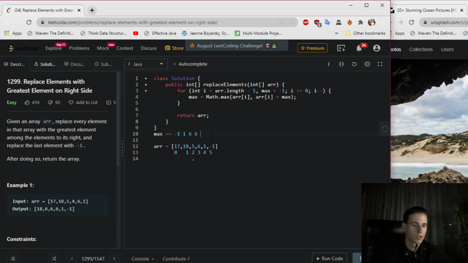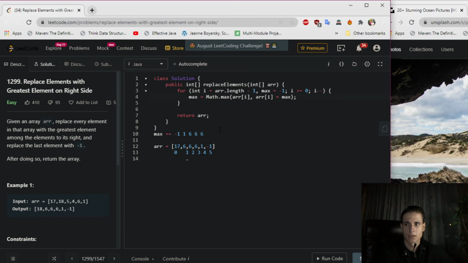So you say you got 6, then you decrement I by 1 again, and you have 18, or just here of course you have 6 as well, and here you have 6, right, because of that maximum.